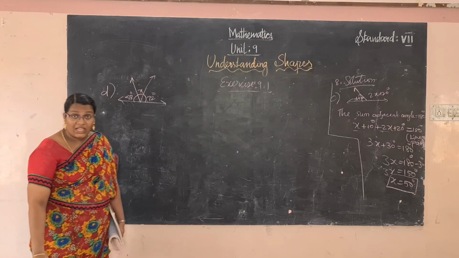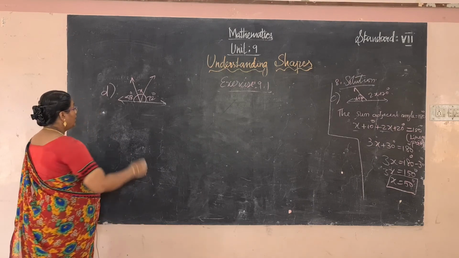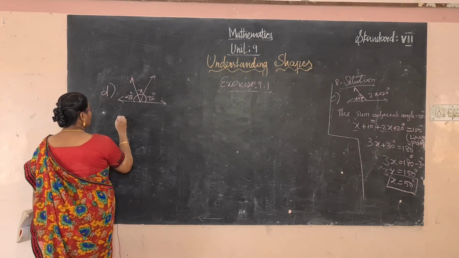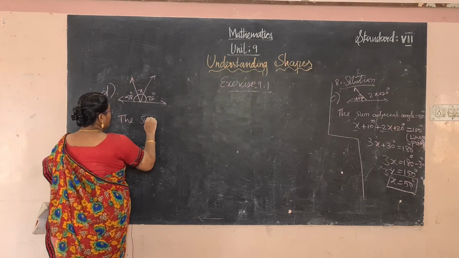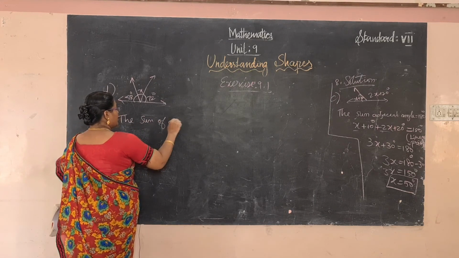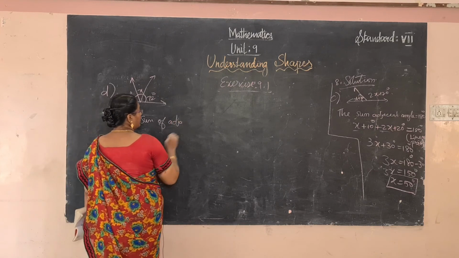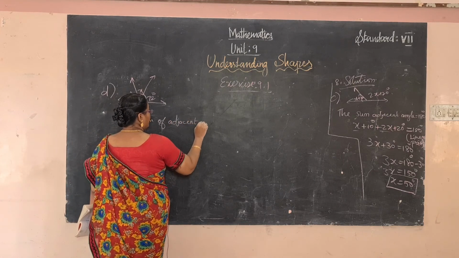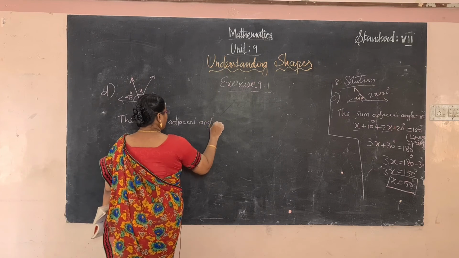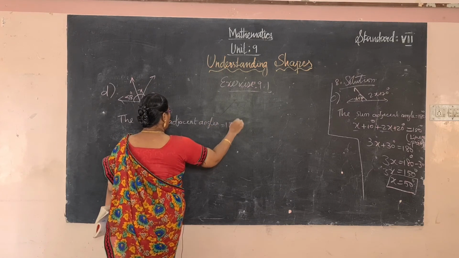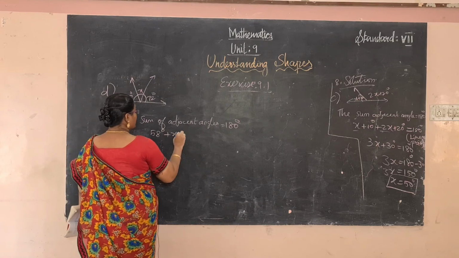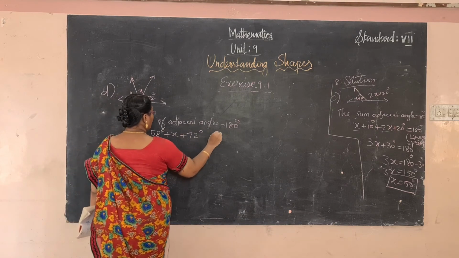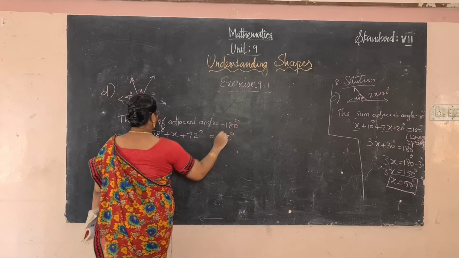So the sum of adjacent angles is equal to 180 degrees. So 58 degrees plus x plus 72 degrees equals 180 degrees.